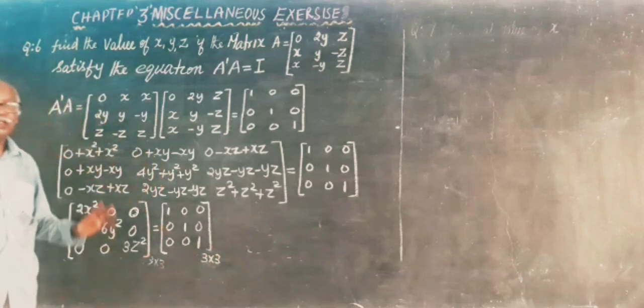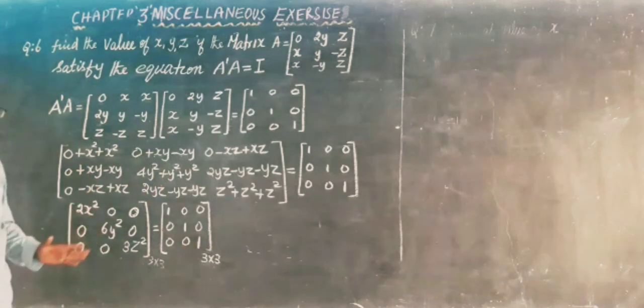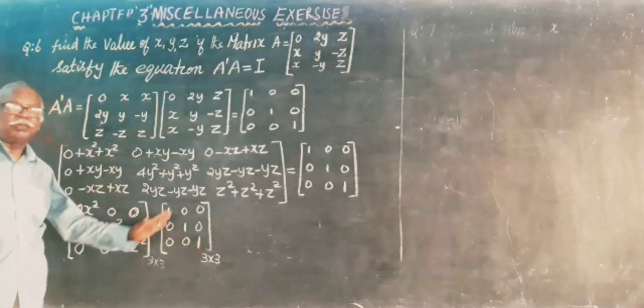The order is the same. When two matrices are said to be equal, it means the order should be equal and the corresponding elements are equal.